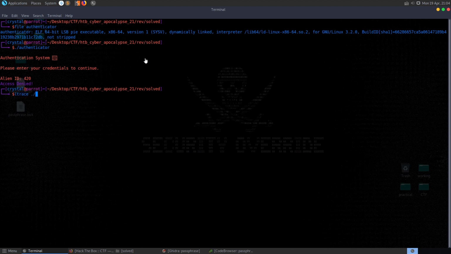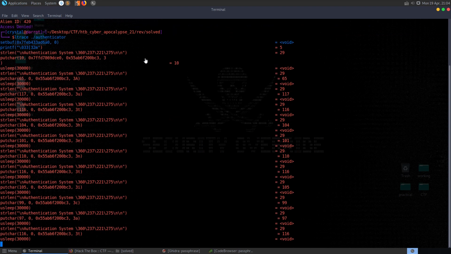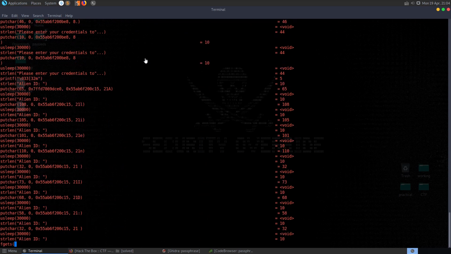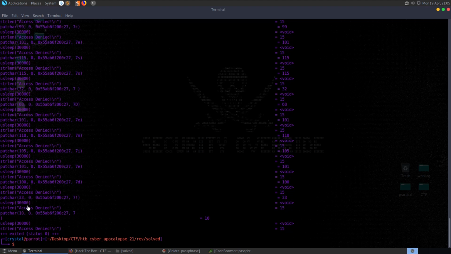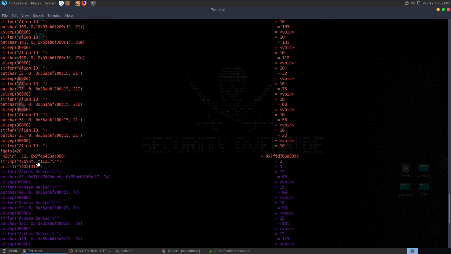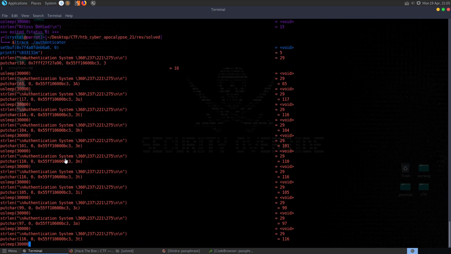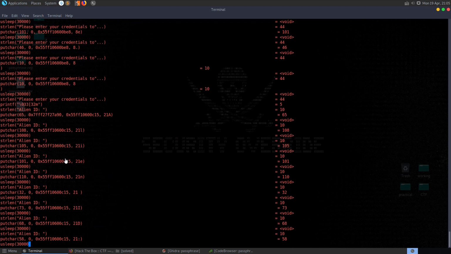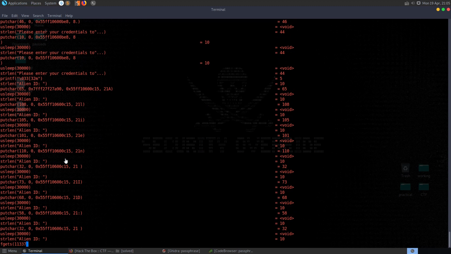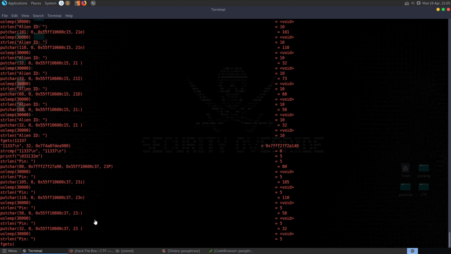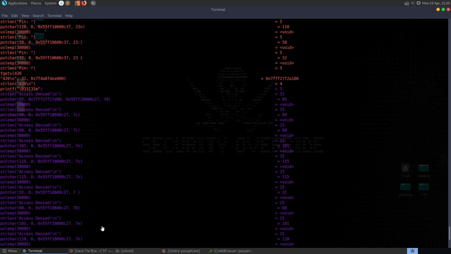Let's try and run it again with ltrace. We could try and enter something in here and see if there's a string comparison happening. And actually there is. Last time whenever I solved this, I found this in Ghidra, but let's try and run that again with the correct ID, 11337. We enter that and then it asks us for a pin, so now we can try and put in a pin and we get access denied there.